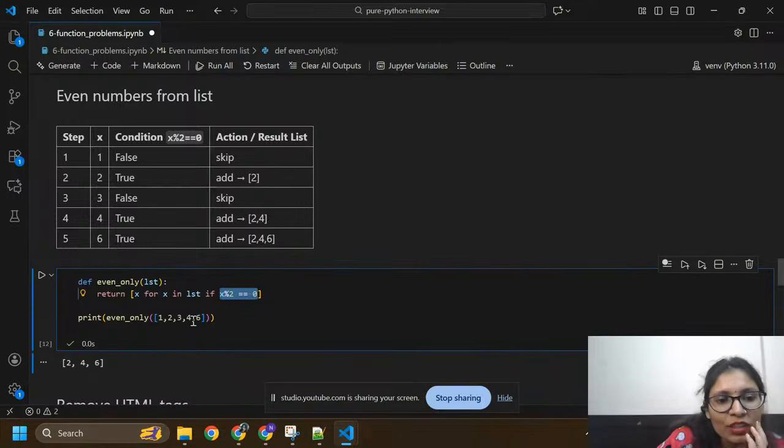Now I am going to take 6. So 6 is divided by 2 and got 0 remainder. Yes, this condition is true. So this will give you 2, 4, 6, otherwise it will skip the one that is not divided by 2 and does not get remainder 0.